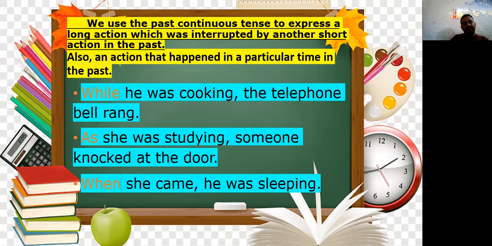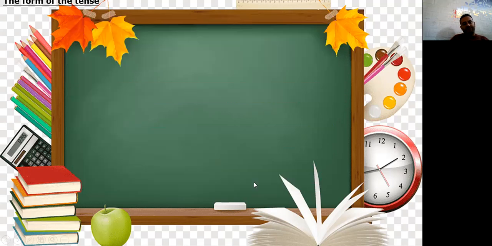When she came, he was sleeping. So I have while, as, just as, followed by long action like past continuous, and the other one is short action. When is the opposite. When, short action, when she came, he was asleep.